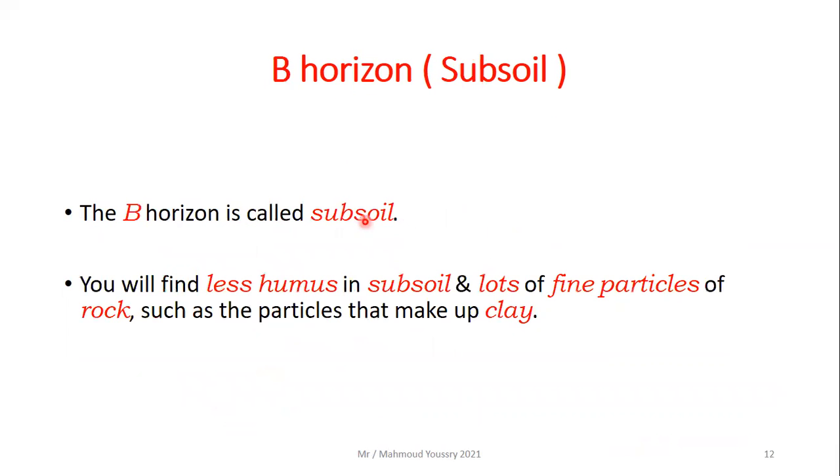Then the second layer, as we go deeper, is called the B horizon, or subsoil. You will find less humus in the subsoil, and lots of fine particles of rock, such as the particles that make up clay. Fine means very small particles of rock, such as the particles that make up clay.